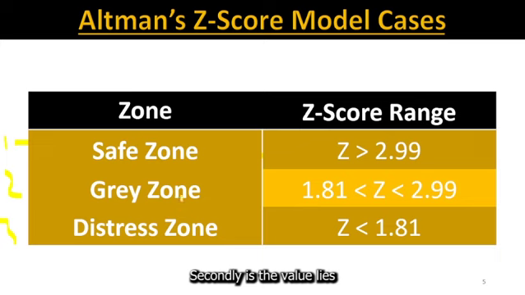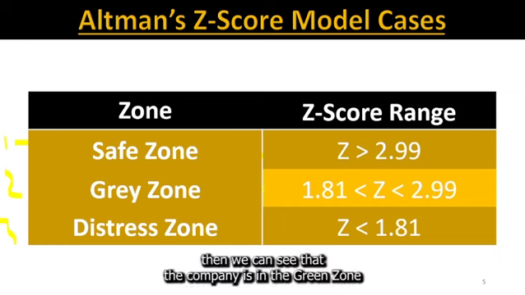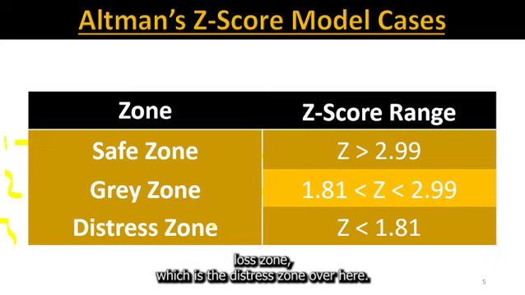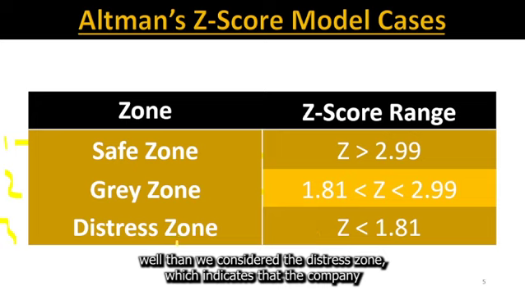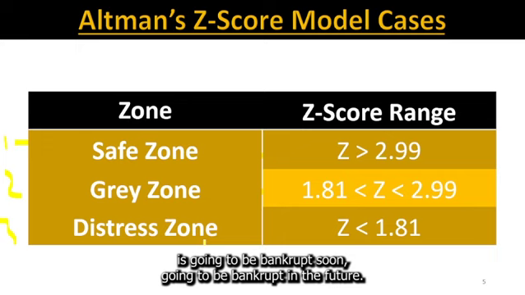Secondly, if the value lies between 1.88 and 2.99, then we can say that the company is in the gray zone. The last zone is the distress zone. If the answer is less than 1.81, then we consider it the distress zone, which indicates that the company is going to be bankrupt soon, in the future.